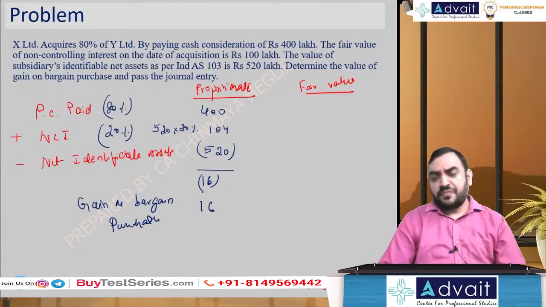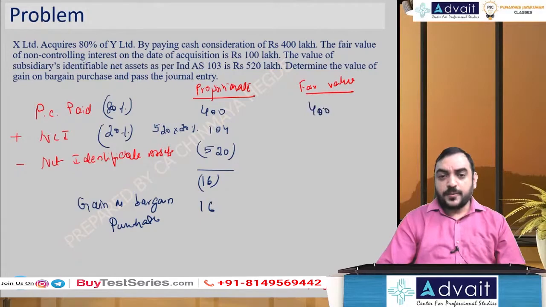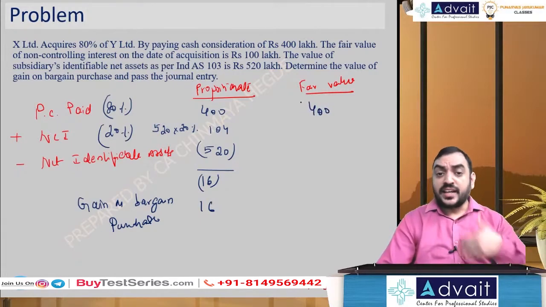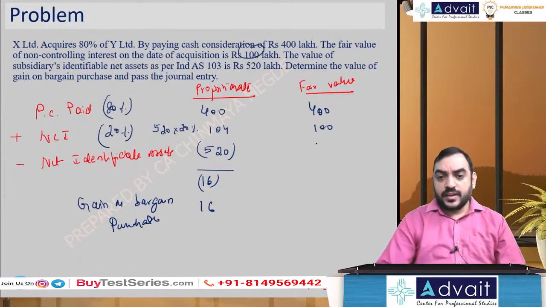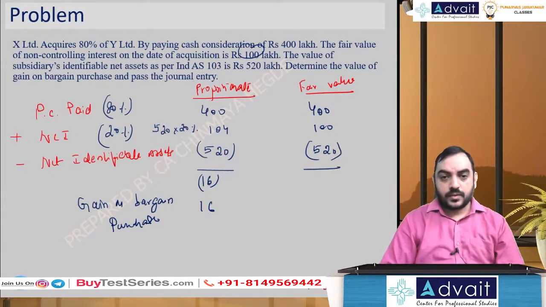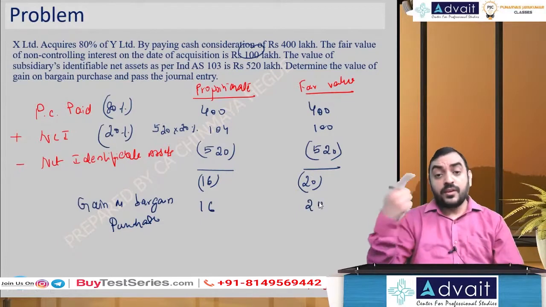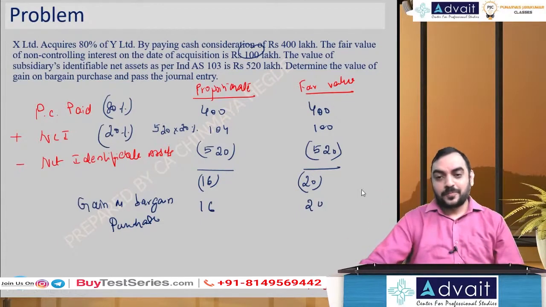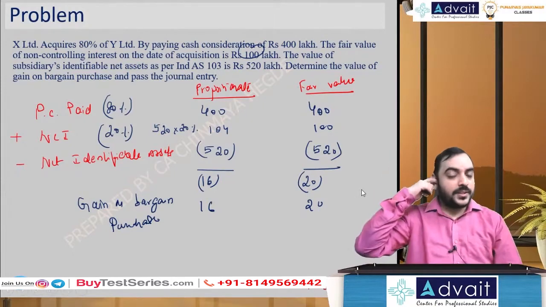16. Now the fair value method. PC paid is 400. NCI I don't take proportionately, I take fair value directly, and fair value is 100. And the net identifiable asset is 520. So we get a negative number 20, which means gain on bargain purchase 20. In our method, remember, you would have got a positive number if I follow our columnar method.